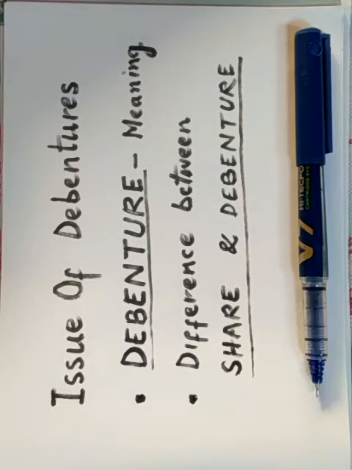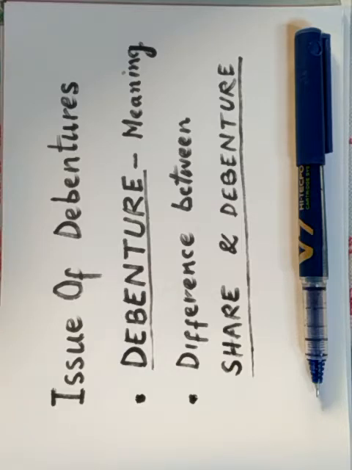Dear students, we know that apart from issue of shares, the capital can also be raised on long-term basis or short-term basis. Long-term borrowings are needed by any company for financing expenditure of a capital nature, such as purchasing land, building, machinery, etc. It can be raised by way of issue of debentures, loan or mortgage of property, short or long-term loans from financial institutions, public deposits for a long period.